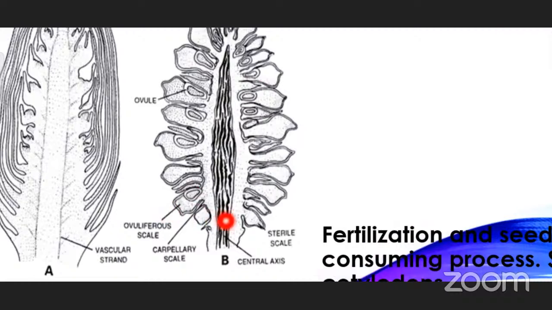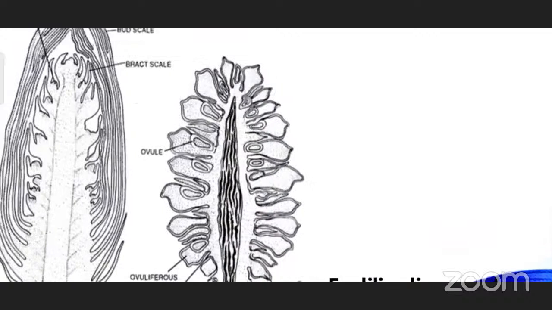So the female strobilus will be having a central axis. On this you can see ovuliferous scales, and megasporangia will be present. A pair of megasporangia. For each megasporangium you will be having one single ovule, and this ovule will be having the egg cell. And one more important fact about this one is the carpellary scale, or you can also say the bract. Here bracts will be present. You can see the bract scale. These bract scales are very important.